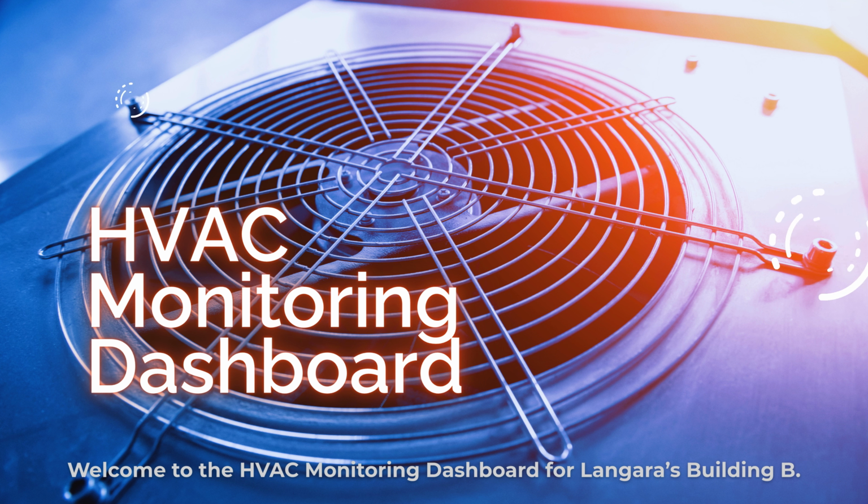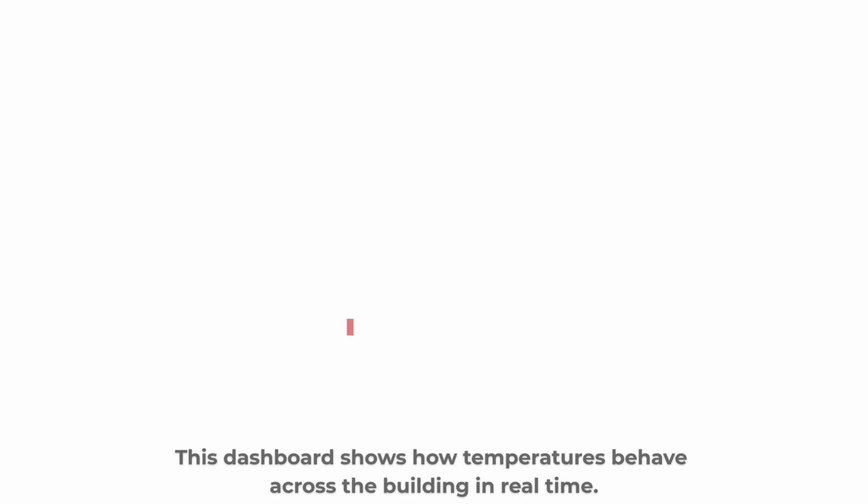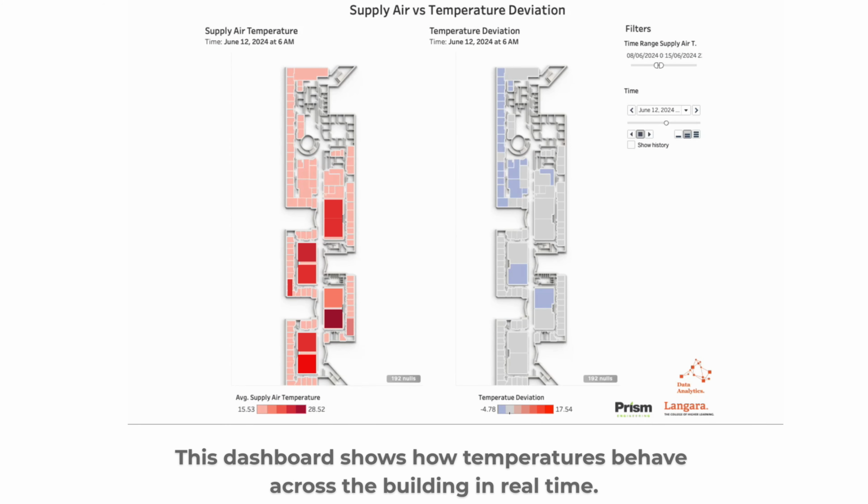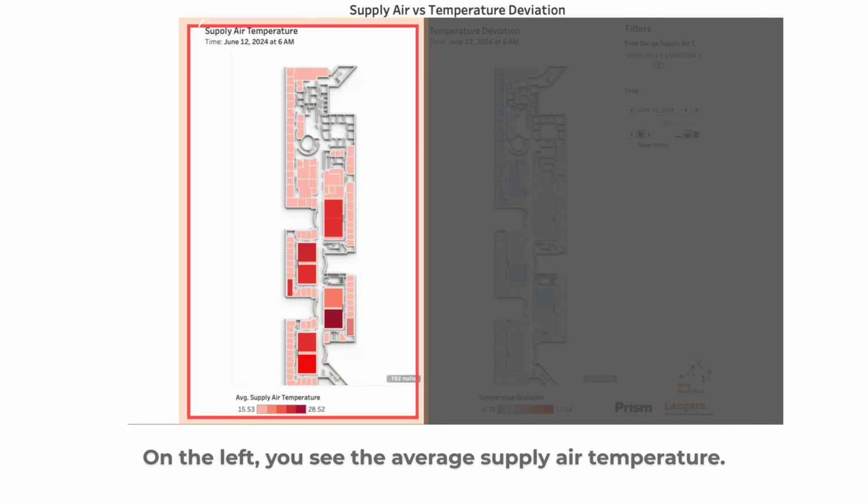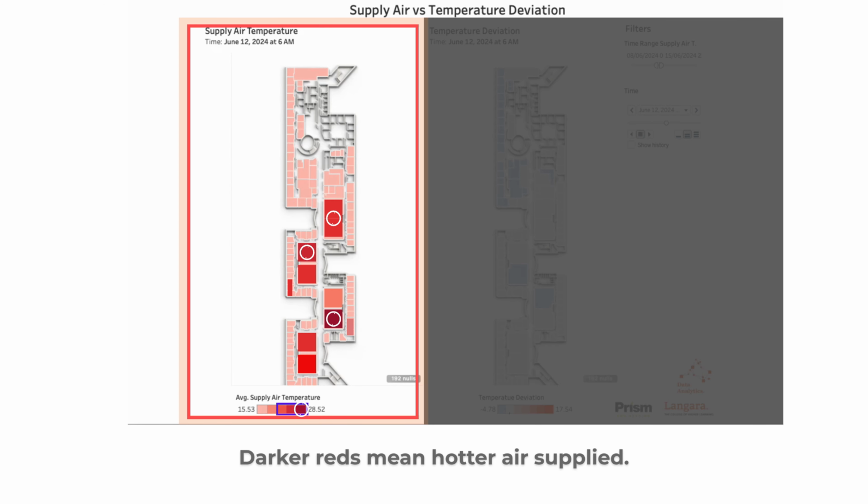Welcome to the HVAC Monitoring Dashboard for Langara's Building B. This dashboard shows how temperatures behave across the building in real time. On the left, you see the average supply air temperature. Lighter colors mean cooler air. Darker reds mean hotter air supply.